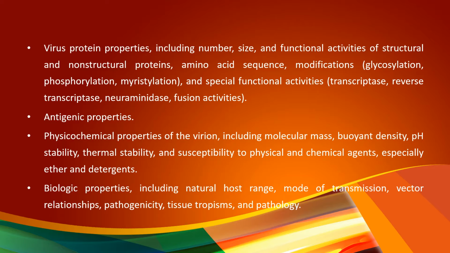These properties are also included in viral classification, along with special functional activities of the proteins like transcriptase, reverse transcriptase function, neuraminidase function, and fusion activities.